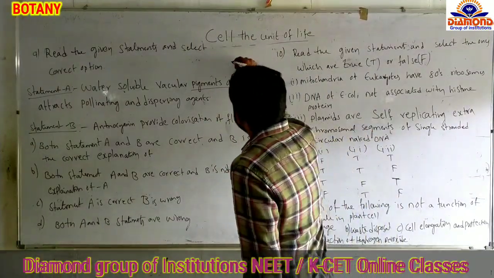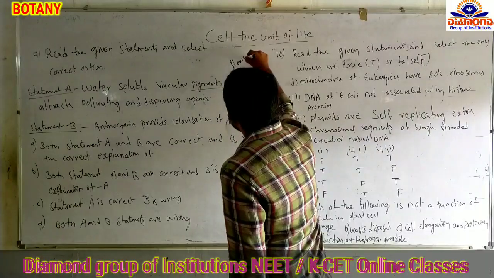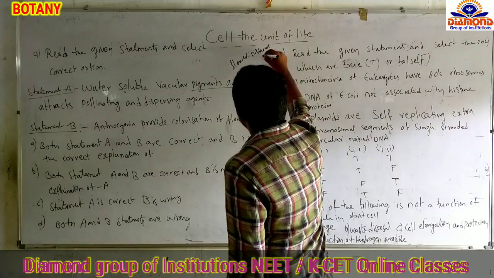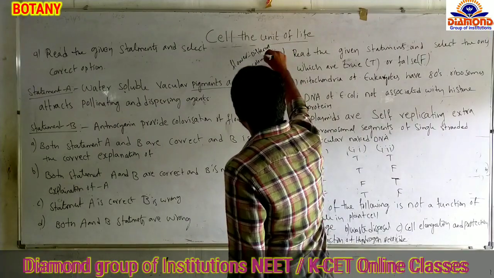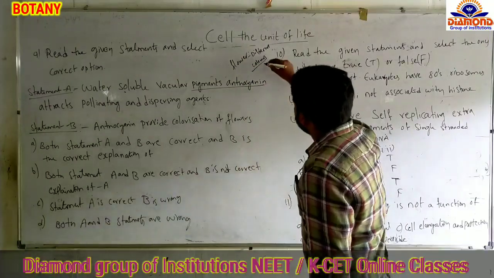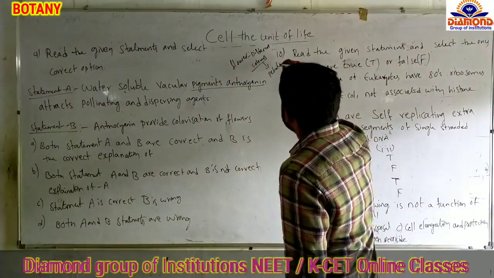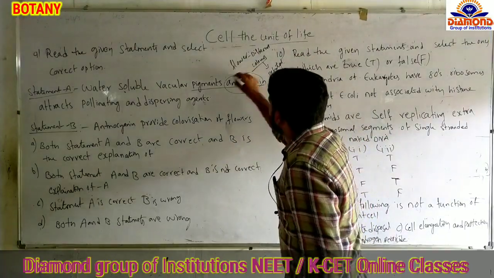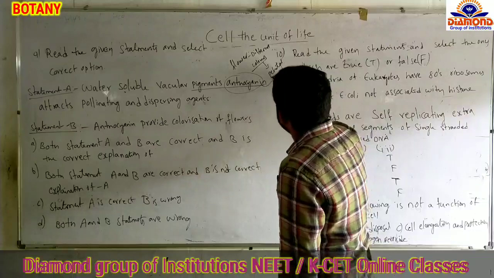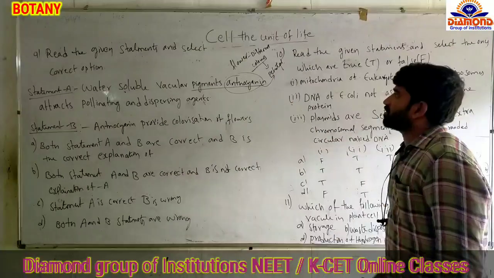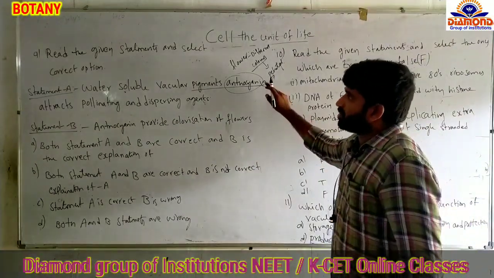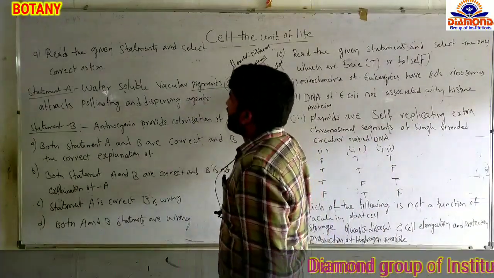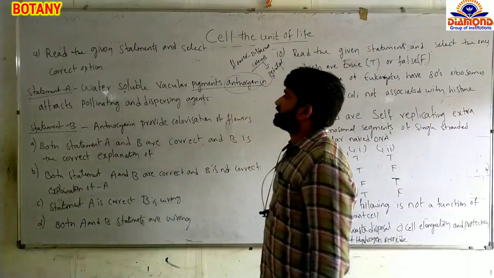When we look at a flower, it is present in different colors. The different colors of the flowers are seen in the petals. The vacuoles of the petals have a specialized water soluble pigment, and these water soluble pigments seen in petals are called anthocyanin pigments. So water soluble vacuolar pigment anthocyanin attracts pollinating and dispersing agents.